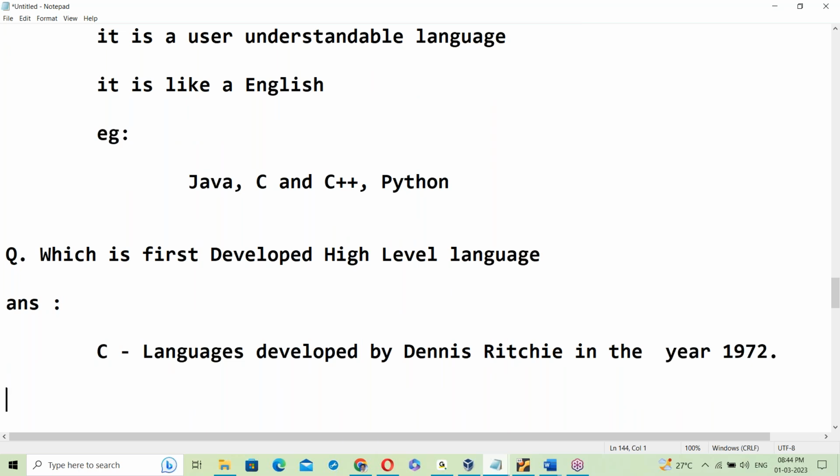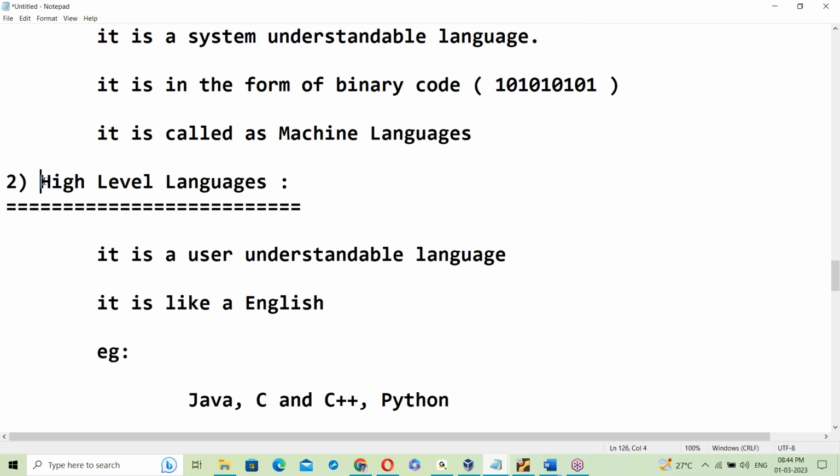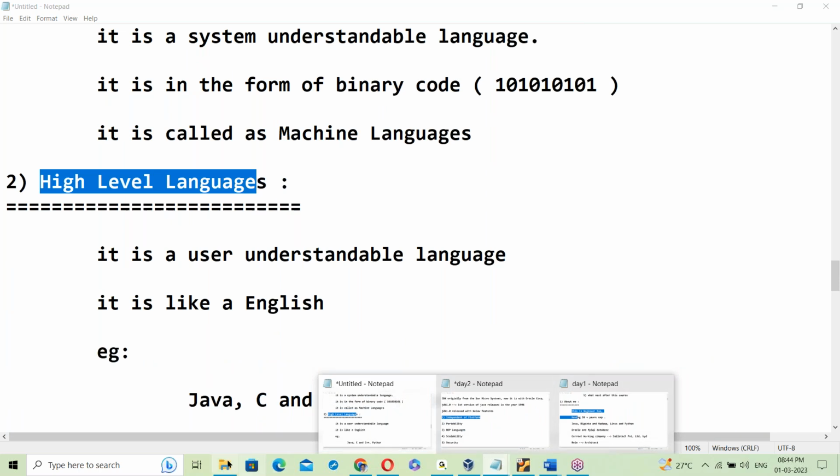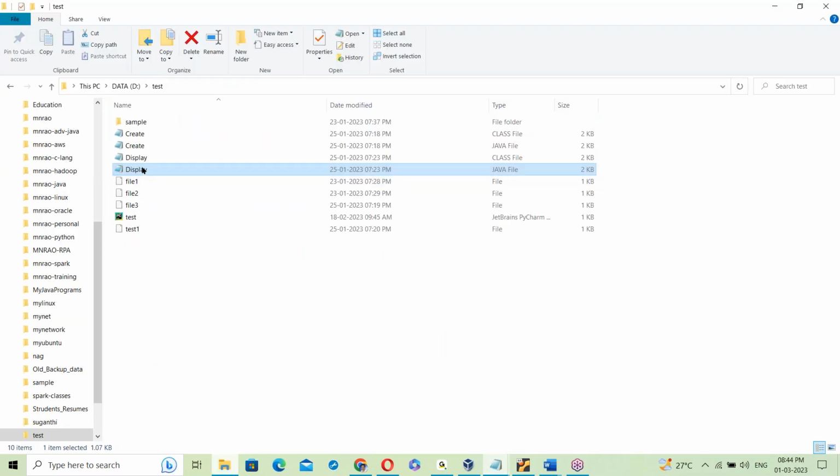After C, next C++. After C++, Python. After Python, next Java. Like that, there are different languages developed here. Okay, see, high level languages like C program, Java, and all these high level languages, right?